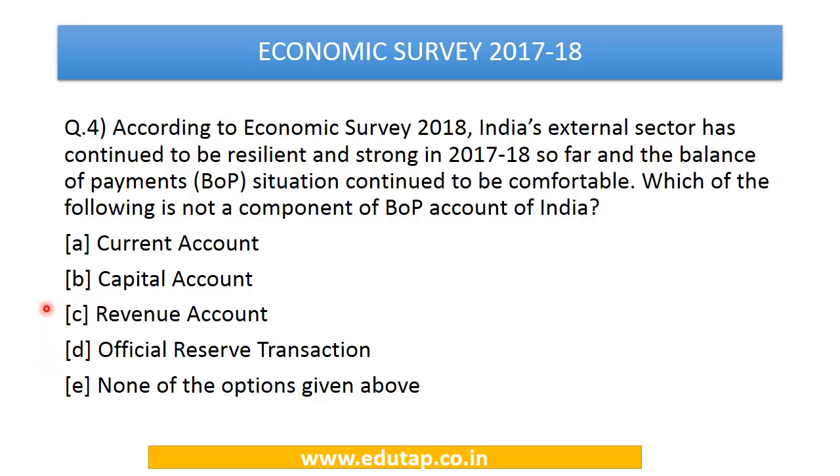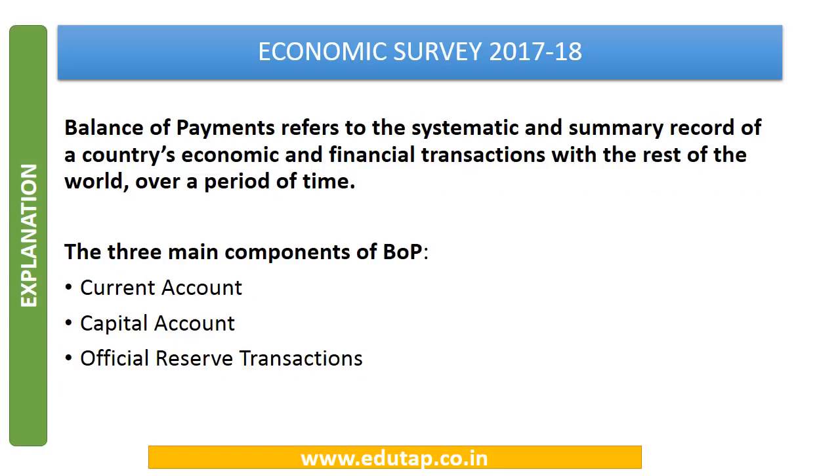So in this case, if we have the basic information regarding the balance of payment account, we would know that there are different parts of it, including current account, capital account, and official reserve transaction. So here the revenue account would be the incorrect one, because this is not a component of the BOP account. So BOP refers to the systematic and summary record of a country's economic and financial transactions with the rest of the world over a period of time, and there are three components of BOP: current account, capital account, and official reserve transactions.